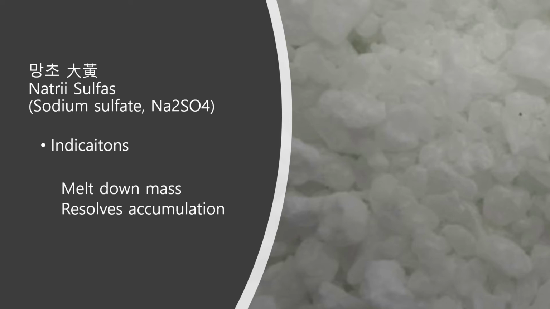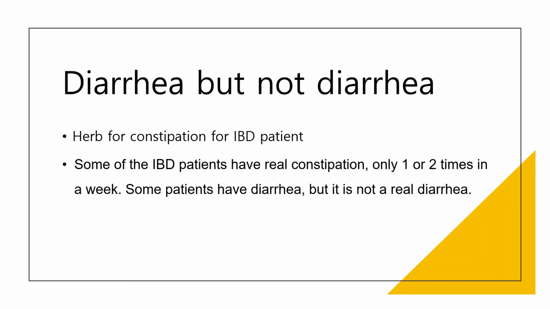Is there anyone who noticed something strange? 대황 contains cyanide and 망초 is sodium sulfate. These two herbs are used for constipation. We need more explanation. We all know that IBD's main symptom is diarrhea. So, we use formulas that stop diarrhea. But now I say an herb for constipation. What? An herb for constipation for diarrhea? Am I crazy? Okay, I'll explain it further.